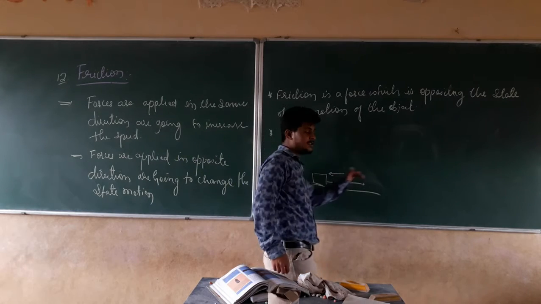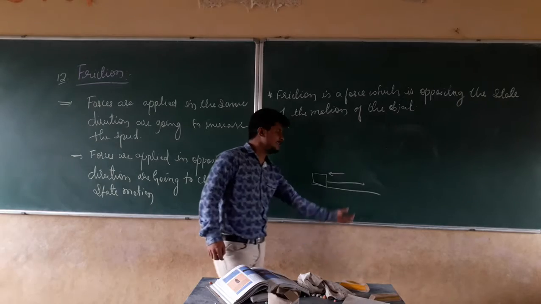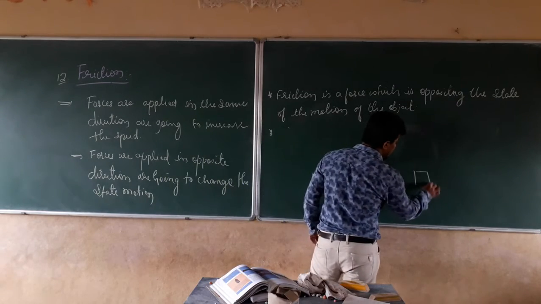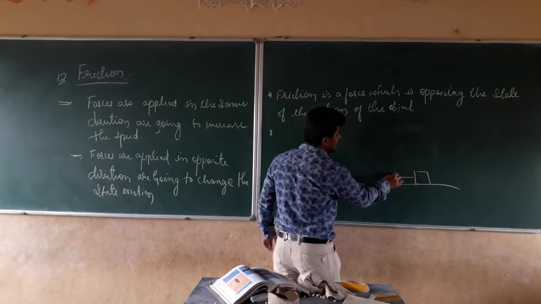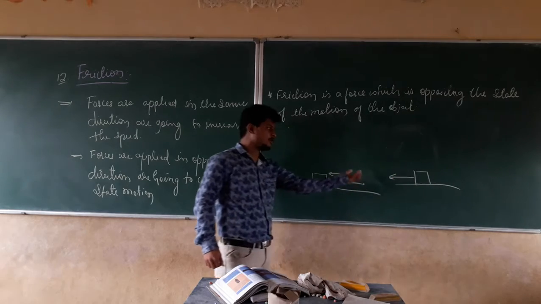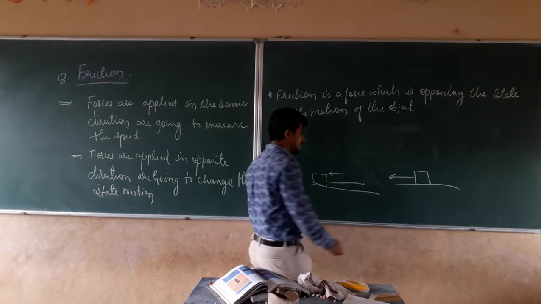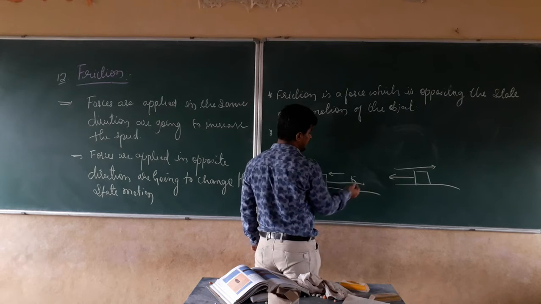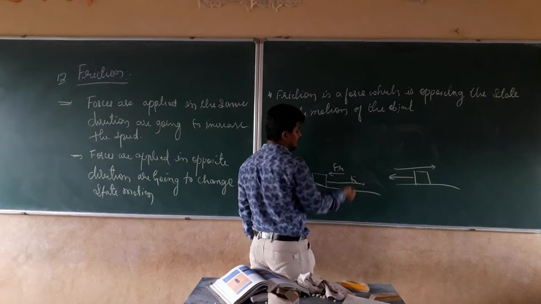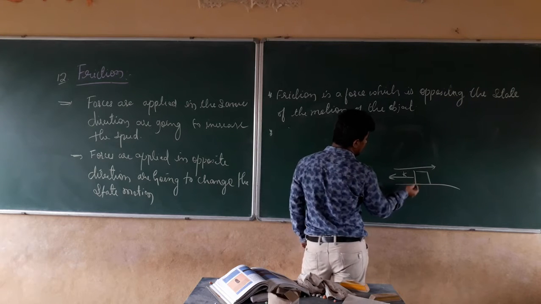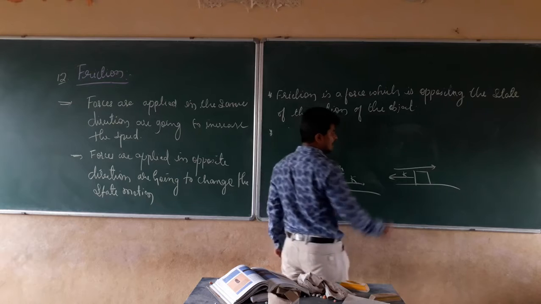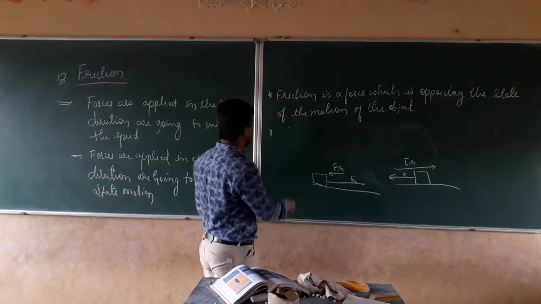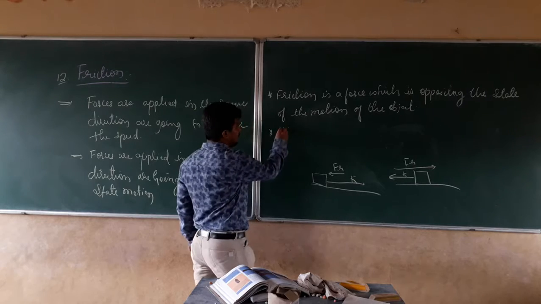If the brick is going in this direction, the friction force is in the opposite direction. Let this be the applied force K and this be the frictional force Fr. K is the force which we are applying and Fr is the frictional force which acts against it.